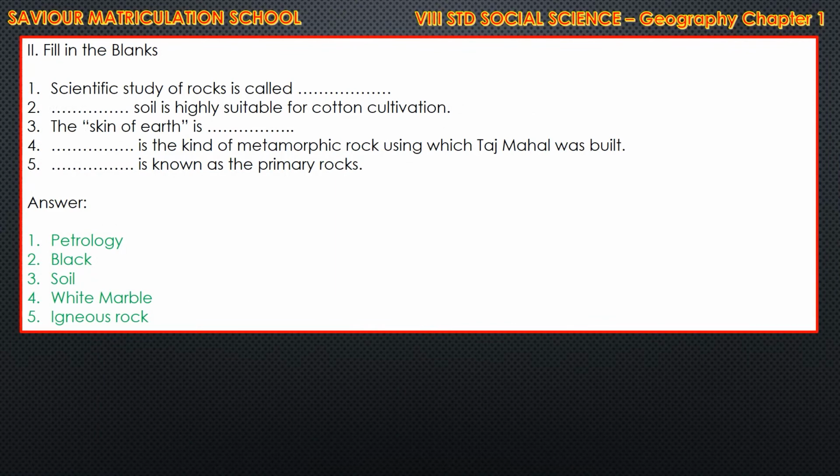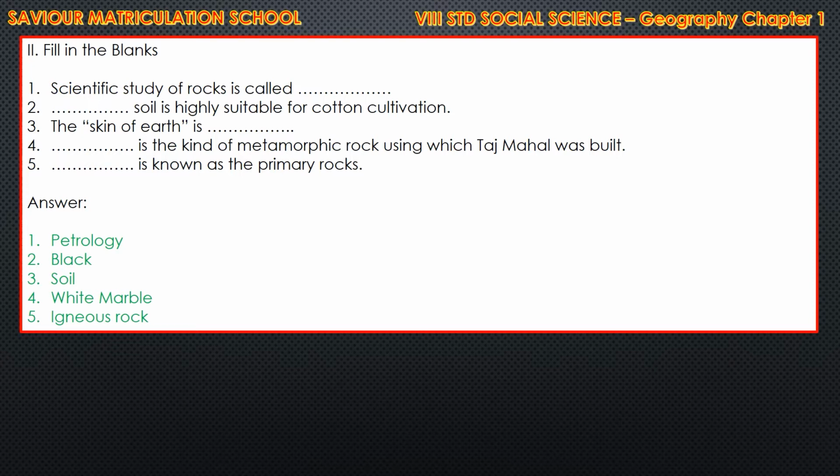Now, we'll pass on to fill in the blanks, Roman letter 2. First question, scientific study of rocks is called dash. Petrology. 2, dash soil is highly suitable for cotton cultivation. Yes, someone is saying black soil. Question number 3, the skin of earth is dash. Yes, very good, soil.